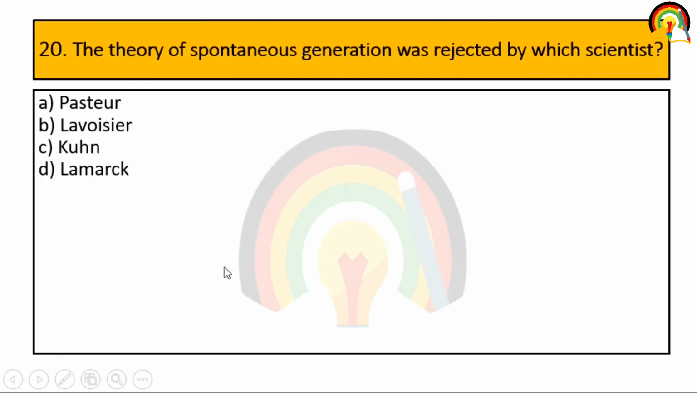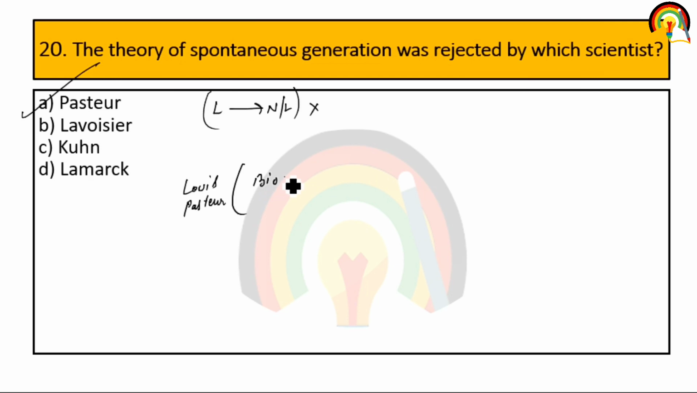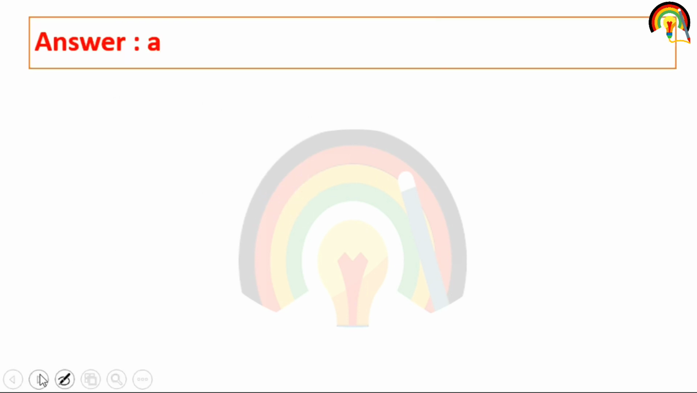Next one. The theory of spontaneous generation was rejected by which scientist? So what is spontaneous generation? It is mainly a theory of abiogenesis. So what is abiogenesis? That living organisms come from non-living organisms. So it is not correct. And this theory was rejected by Louis Pasteur. And Louis Pasteur gave a theory that is biogenesis. According to it, living organisms come from living organisms itself.